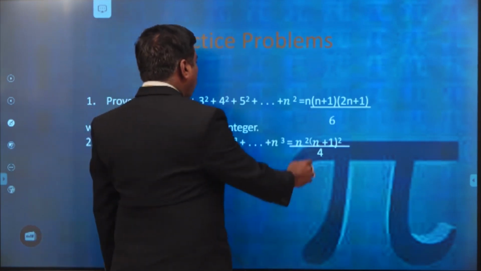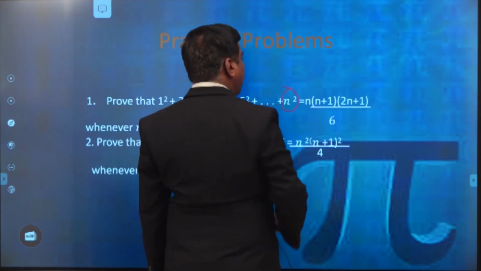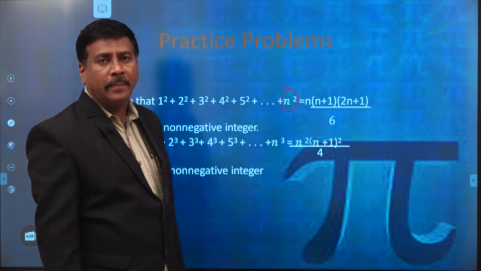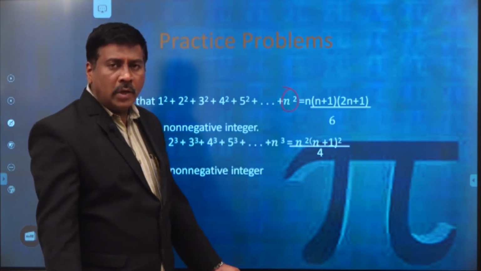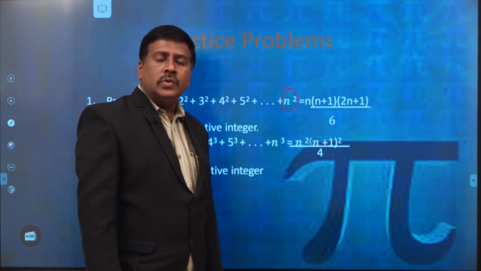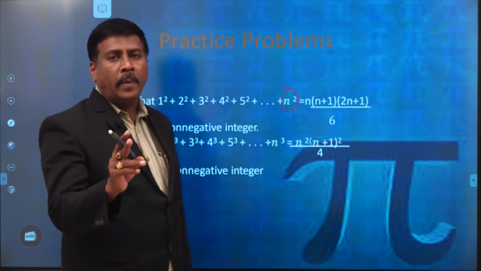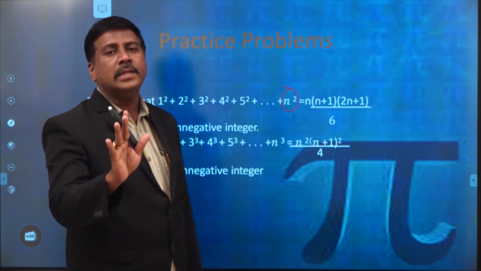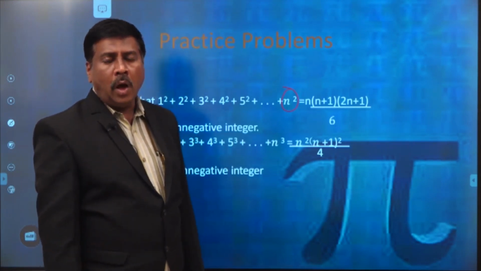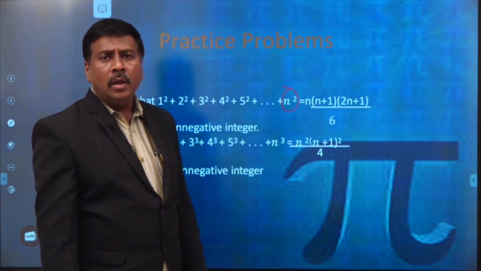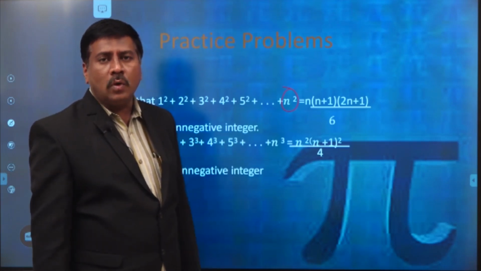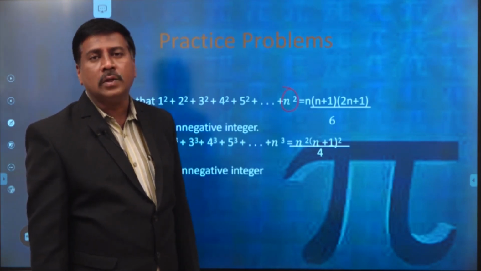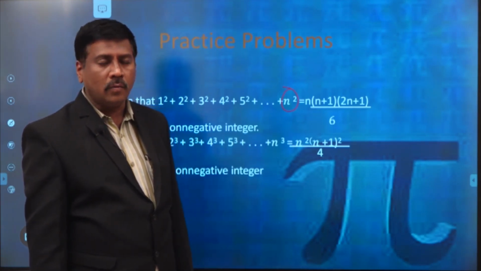Now here, the nth term is n square. That means we have to prove this relation by using mathematical induction. So we have to follow the two steps, all of you keep in your mind. In the first step, we have to prove the result for n is equal to 1. In the second step, we assume that at n is equal to k the result is true, and we prove the same result is true for n is equal to k plus 1. This is the second thing we have to follow.